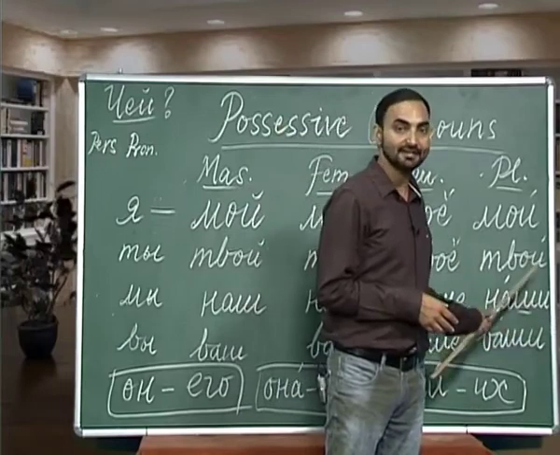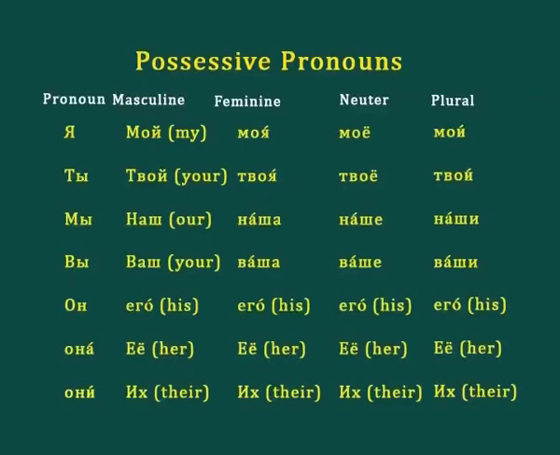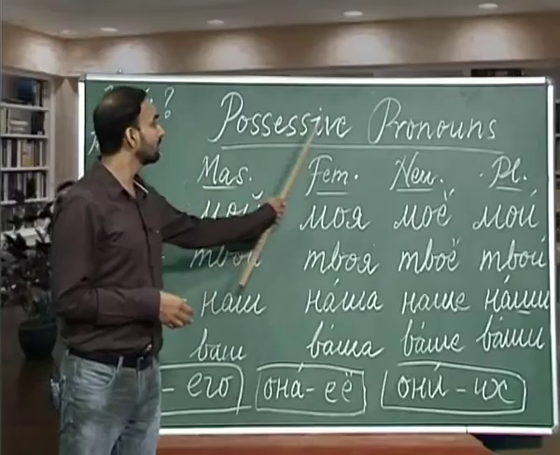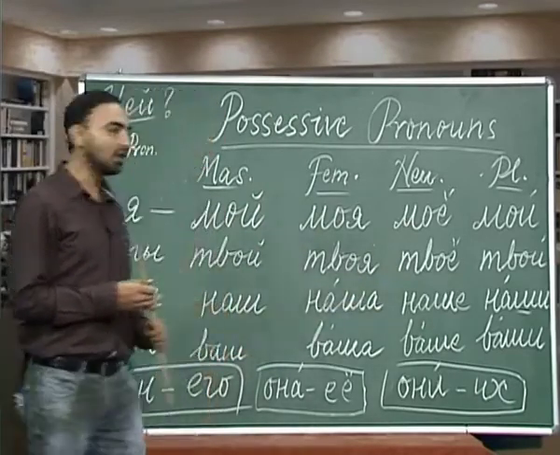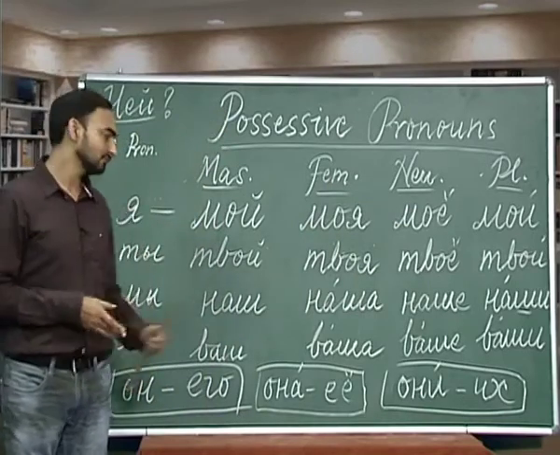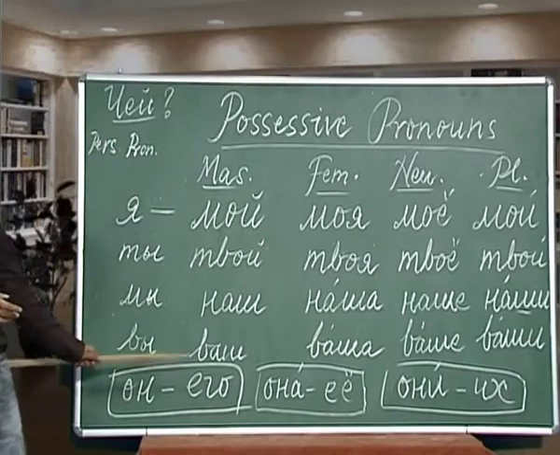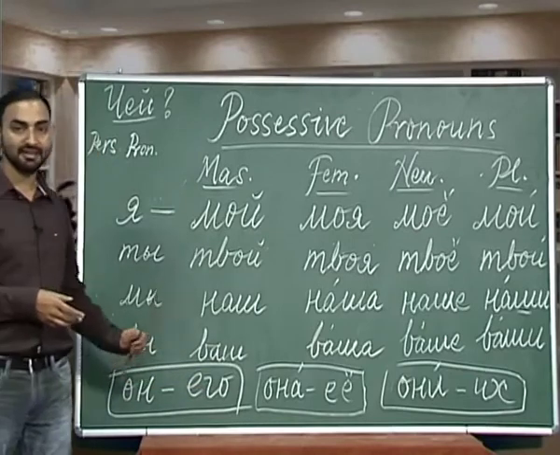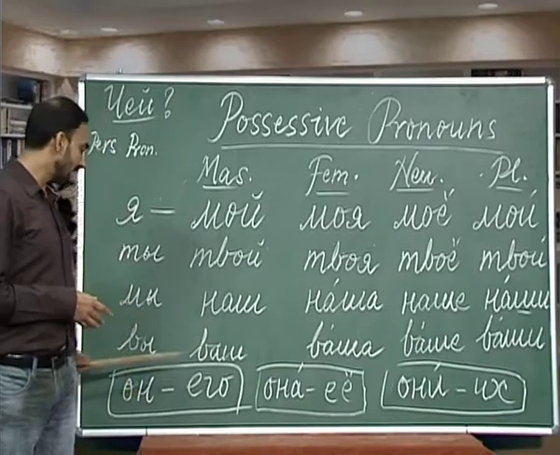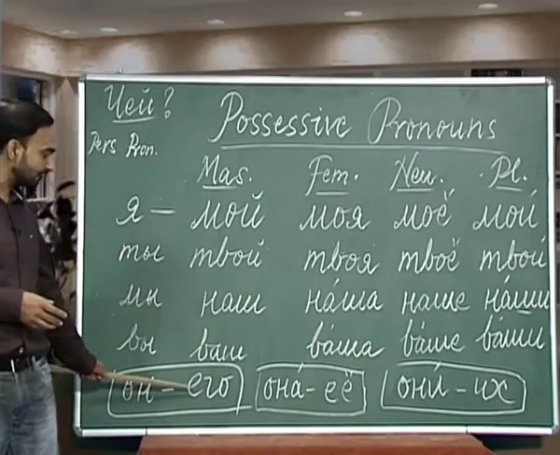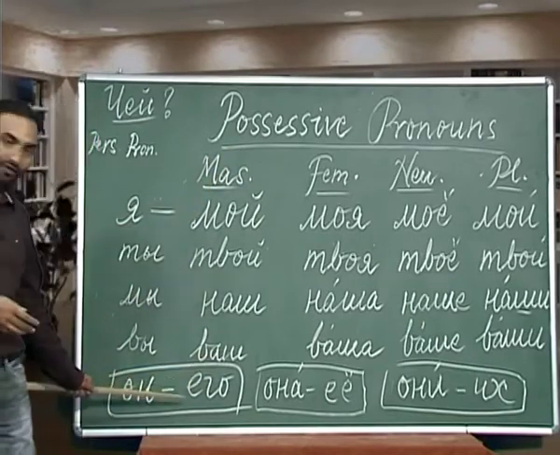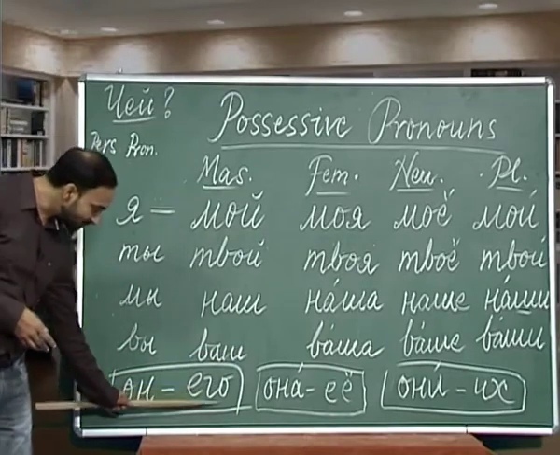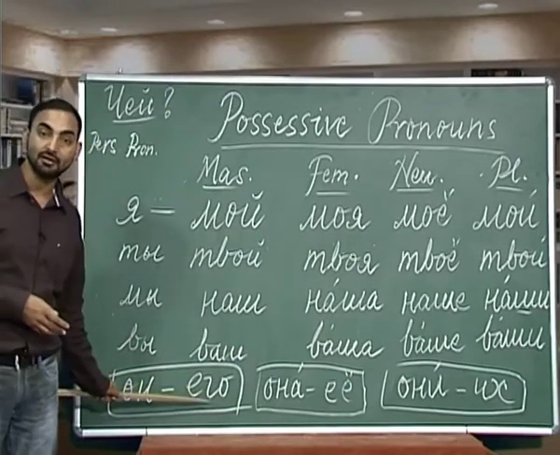Chi eta chisi? Eta vashi chisi. Now comes the third person singular and plural personal pronouns, which are on, ana, ano, and ani. So, what forms of possessive pronouns do we derive from them? I have written, from on we have ivo. From on and ano, please remember that with masculine and neuter we derive the same form of possessive pronoun, ivo. And one more thing you have to remember is, in this combination, this g is pronounced as v, not as g.